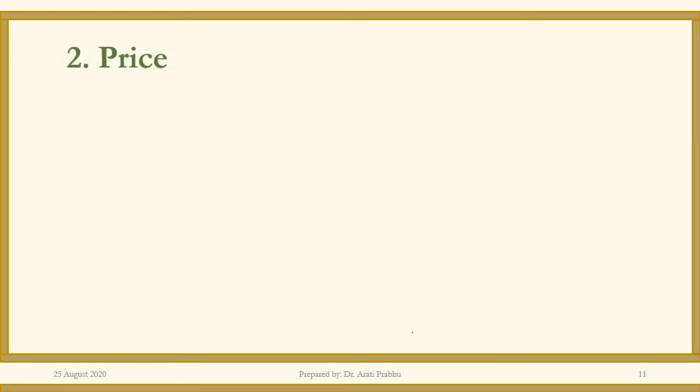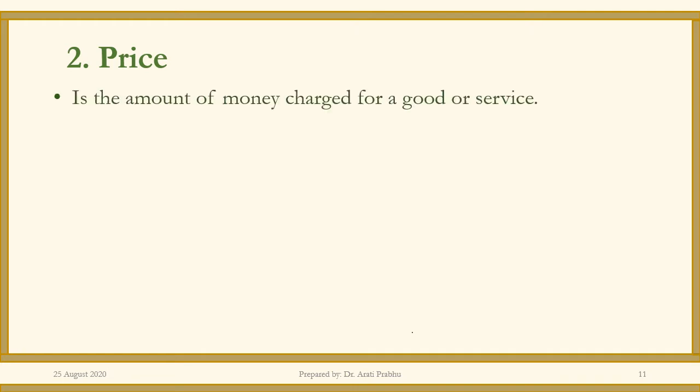Okay, students, now we move to the second component of the services marketing mix, and this is called price. Price, as we know, is the amount of money that is charged in exchange for the product or service. Price should consider not only the cost required in building the product, but it should have a markup of profits and the end selling price that is made available in the market in exchange for the product.